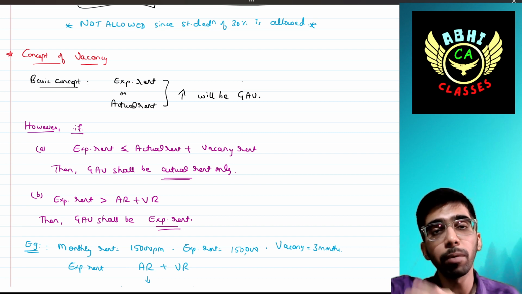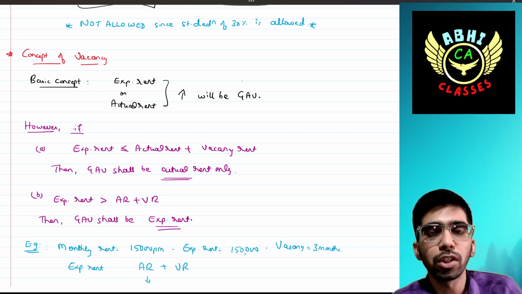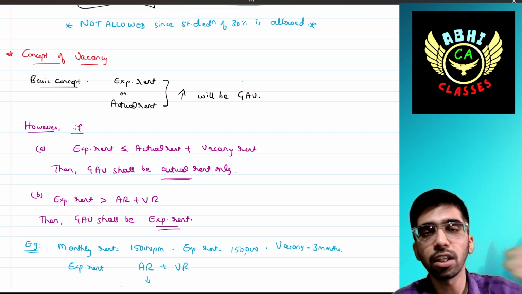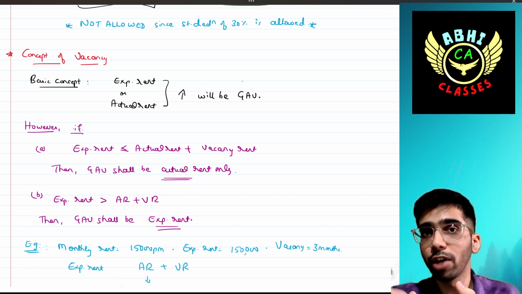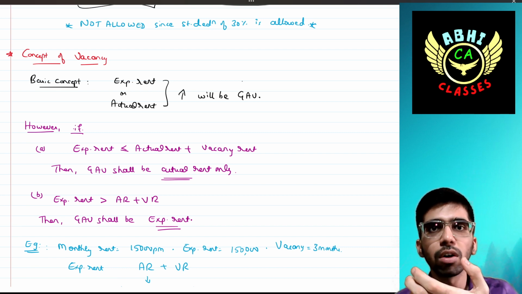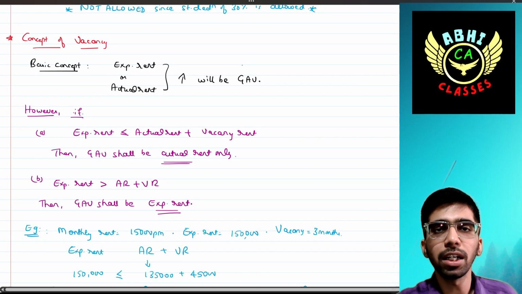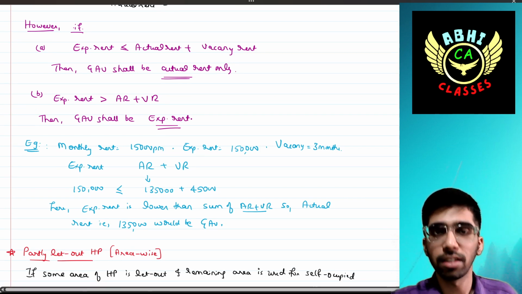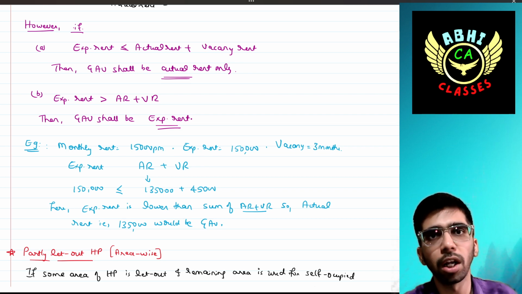Because if there were no vacancy period, then the actual rent would be the gross annual value, as per the formula, whichever is higher. The formula is expected rent or actual rent, whichever is higher. If the actual rent plus vacancy rent is more than the expected rent, then actual rent will be taken as the gross annual value. Second case, if the expected rent is more than both actual rent and vacancy rent, then the expected rent will be treated as gross annual value as per the formula.